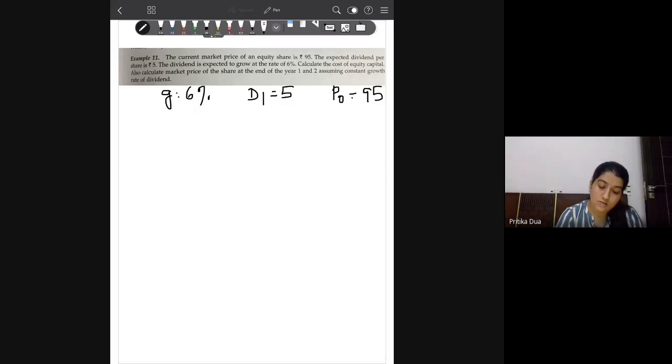And you are required to calculate first the cost of equity capital and then the expected market price at the end of first year and second year. So class, please first calculate the cost of equity.